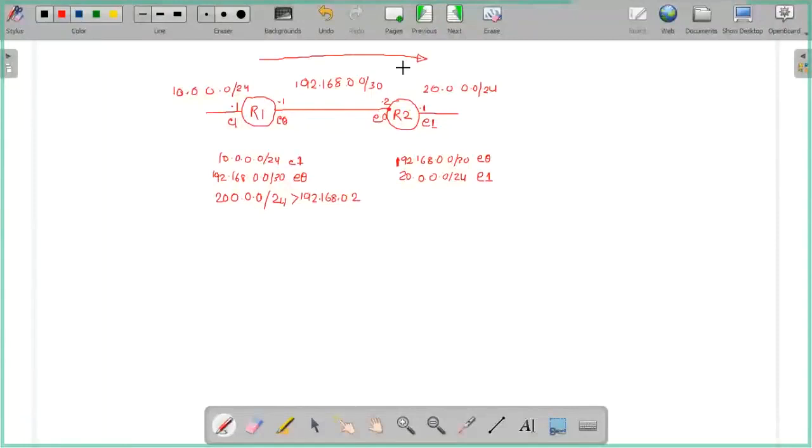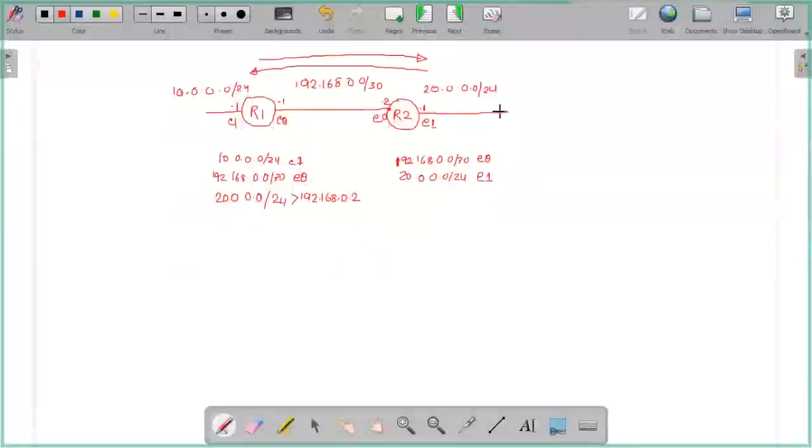Now my question is, to come from this side to the 10 network, what should I do and where should I do it? Let's say Rahul. From the 20 network, or let's say from R2, I want to go to the 10 network.